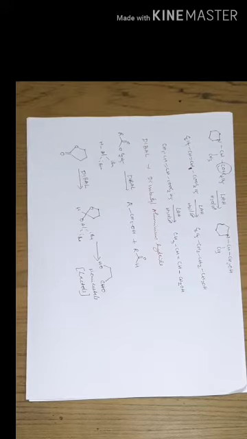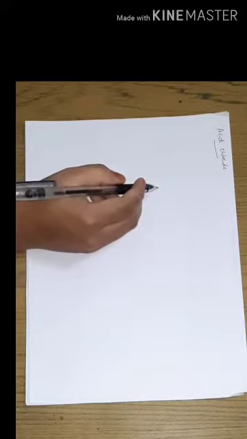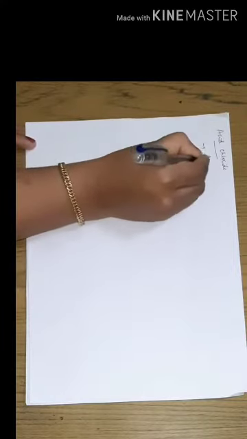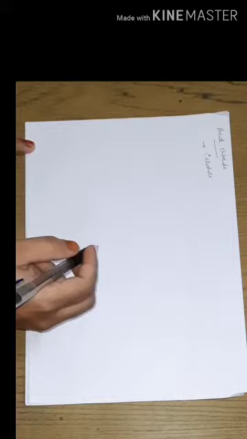Okay, now let's move to the reduction of acid chlorides. Like the previous examples, acid chlorides also give a primary alcohol as the reduced product. So primary alcohols are produced by reduction of acid chlorides using lithium aluminum hydride.